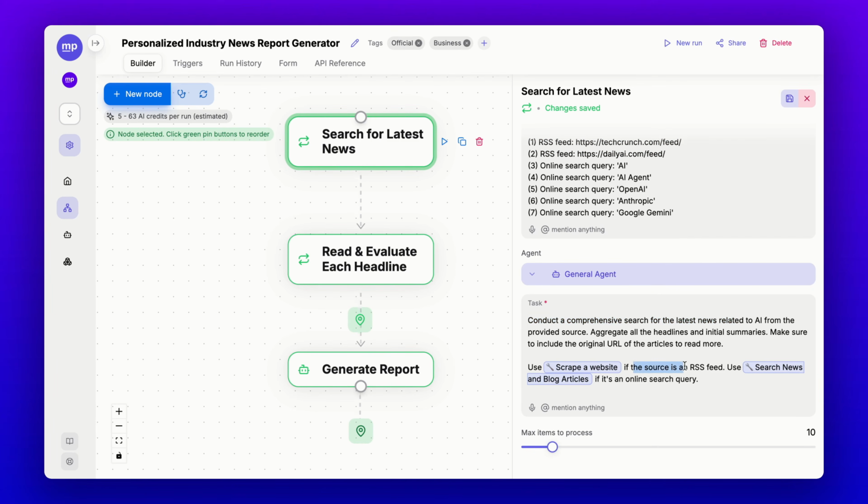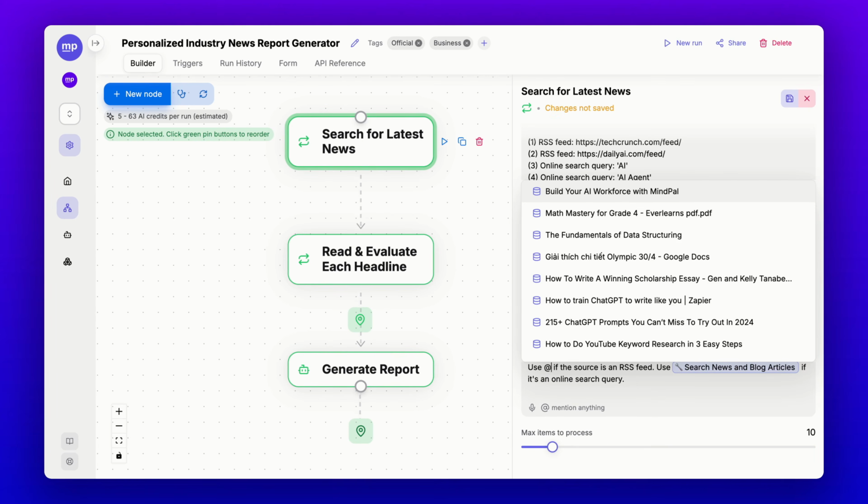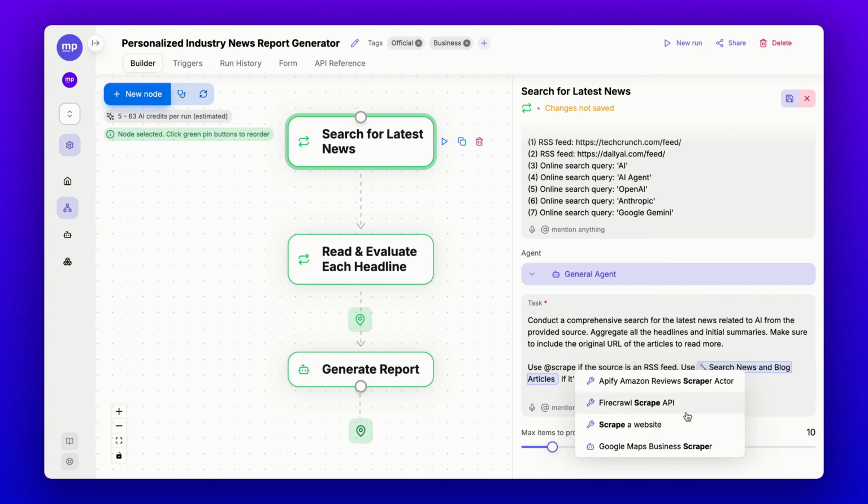And if the source is an RSS feed, I would like the AI agent to use the scrape a website tool. I just mention the scrape website tool here to make sure that the AI agent uses this tool to read the full content of the feed. And if it's an online search query, I would like it to use the search news and blog articles tool, which will return the latest results about that query for that day for me. So this is the first step.